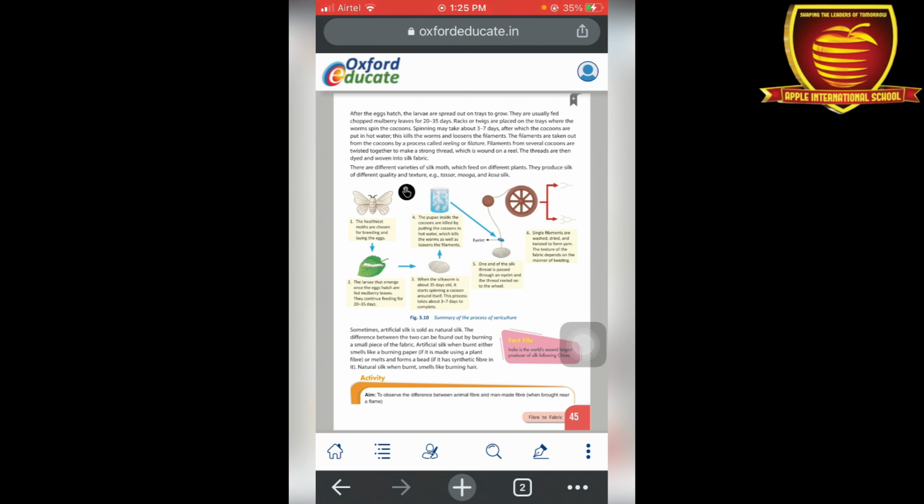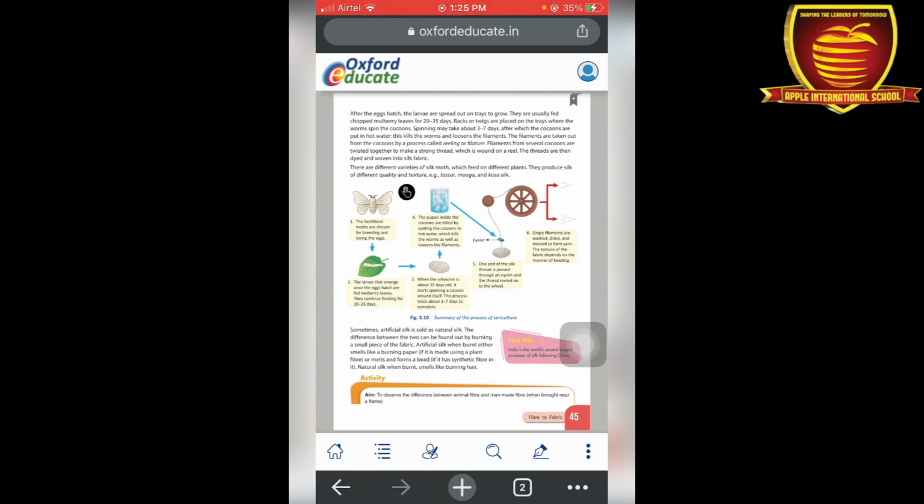Now, artificial silk is sometimes sold as natural silk. The difference between the two can be found out by burning a small piece of fabric. Meaning, how can we identify whether it is artificial silk or natural silk? We can identify it by burning a small piece of that fabric.